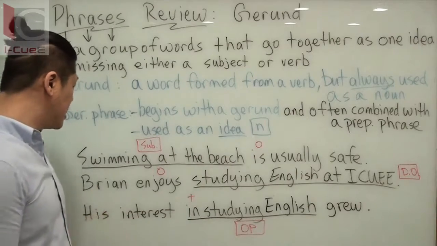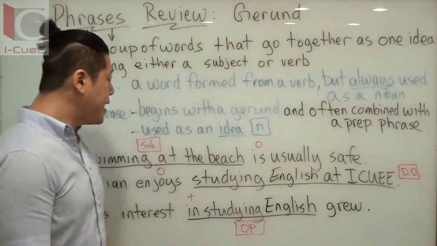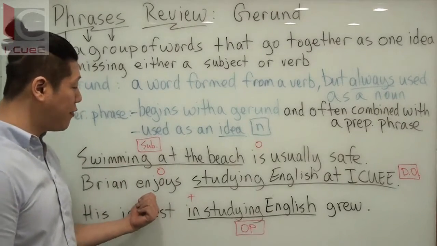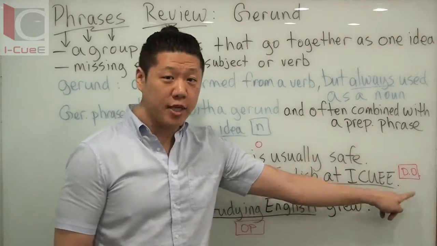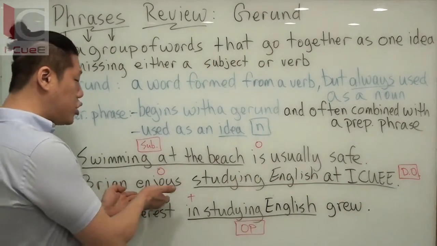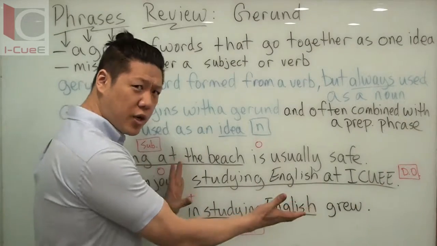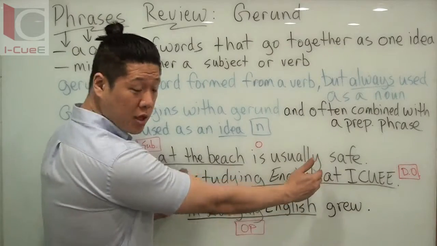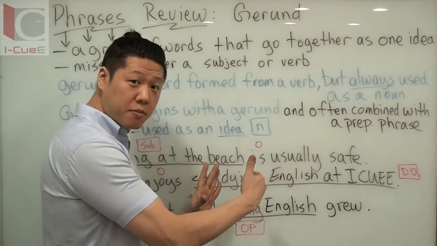Your second sentence, Brian enjoys studying English at IQ. Instead of using it as your subject, because Brian is your subject here, enjoys is your verb, studying English at IQ is your direct object, because I'm telling you he enjoys what? Studying English at IQ. This one's a little tricky, because I could just say studying English, because that starts with a gerund, and it also has another word. They go together, and there is no verb.